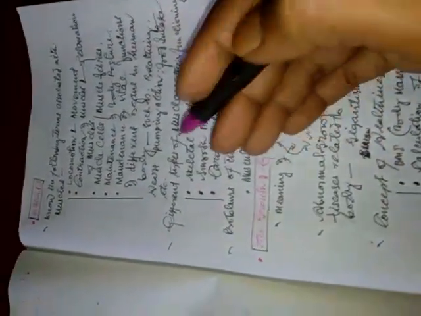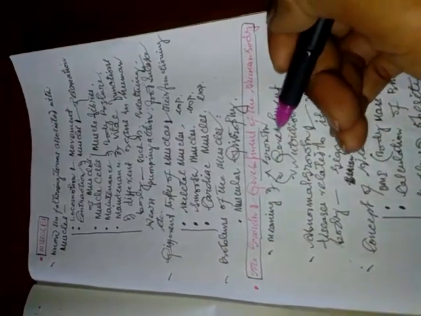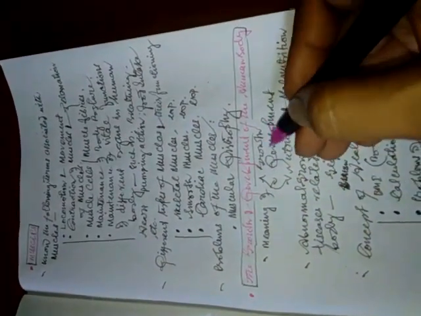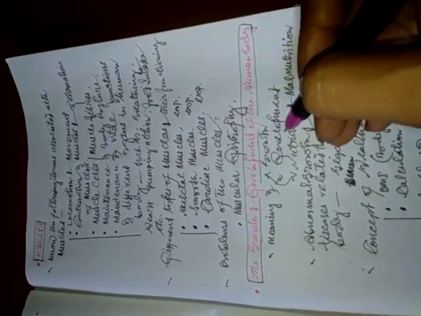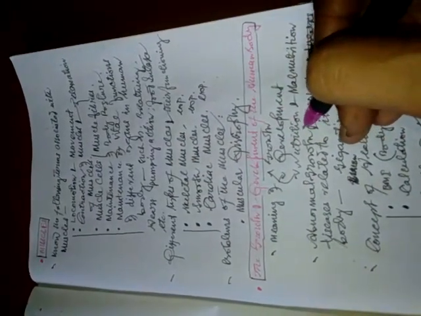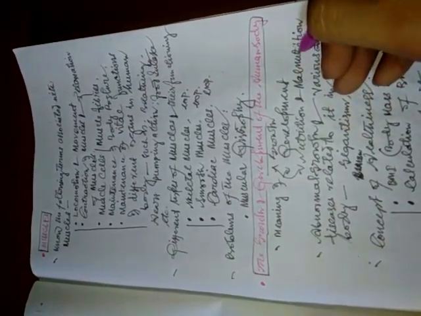The last topic of this chapter is the growth and the development of the human body. So we need to know the term, what is the meaning of the growth, what is the meaning of the development, what does the term nutrition mean, likewise what is malnutrition.